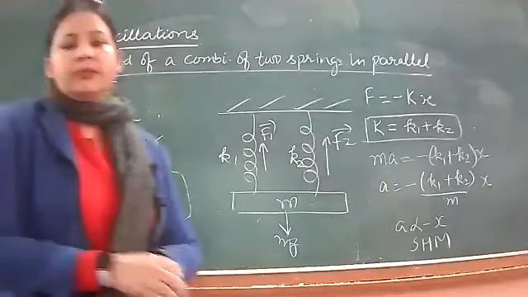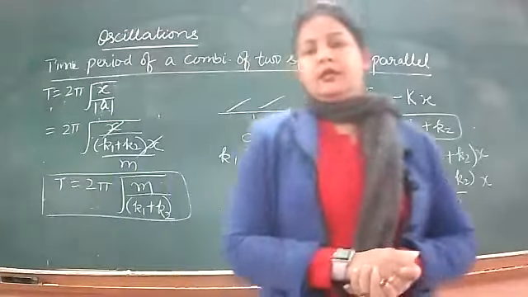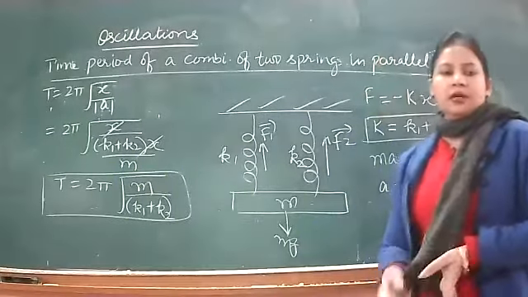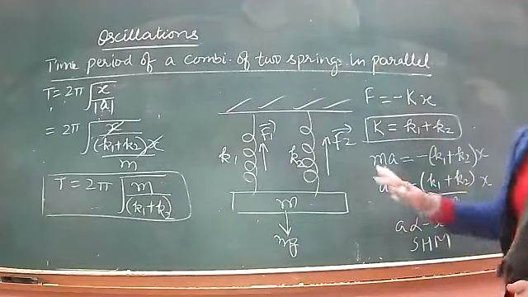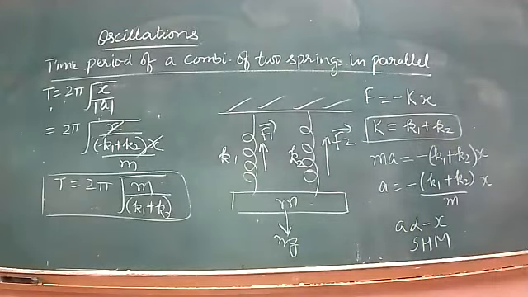Yes, any doubt from this derivation? You can ask. Dekh lijiye all the steps. So in all the examples, we are following the same strategy. We are finding the restoring force, we are putting a negative sign with it, and then we are proving that a is proportional to minus x. This is SHM.